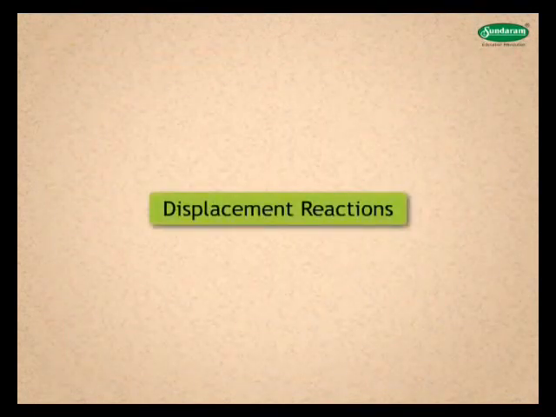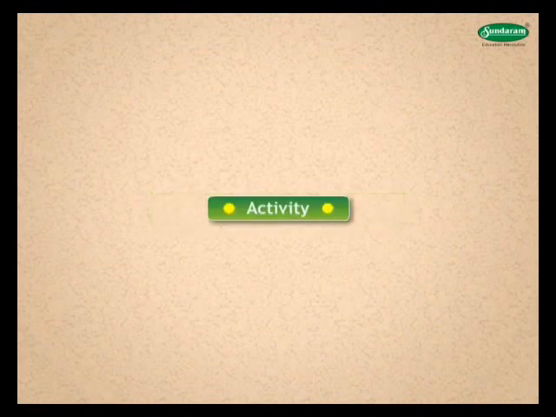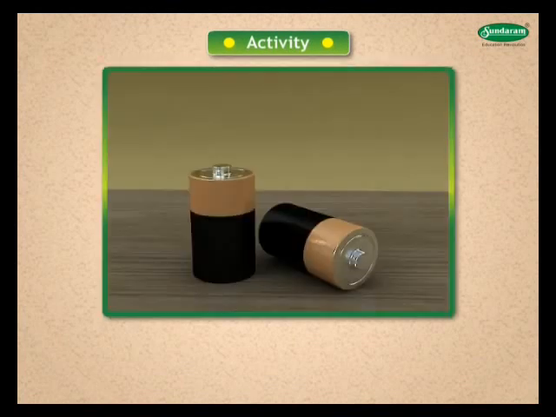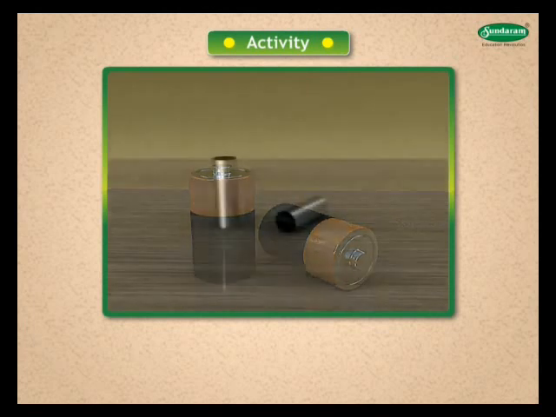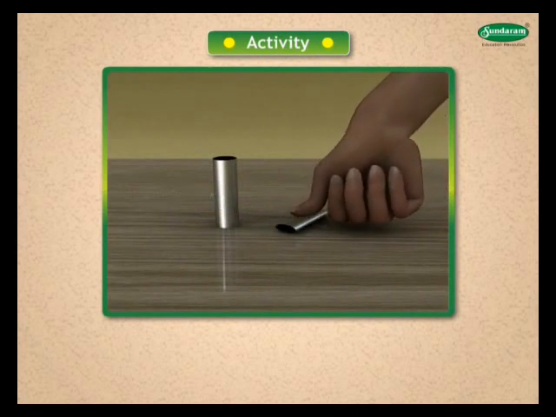Let us take a look at the next type of reaction, that is, displacement reaction. Let us take a look at the activity. Take completely used 2 cells out of a wall clock, transistor, tape recorder, etc. Remove the material from inside. You will get a can that is made up of zinc. Press and make it flat.